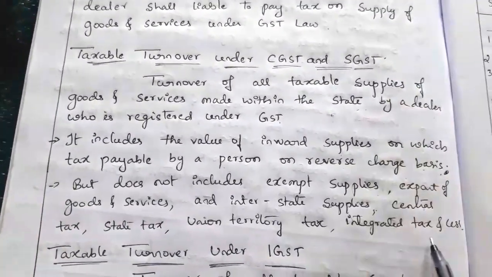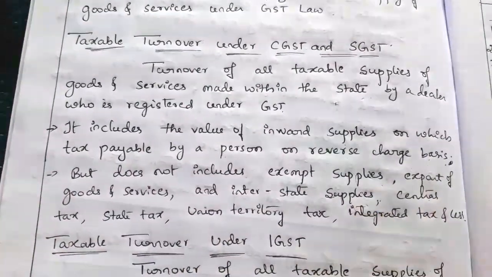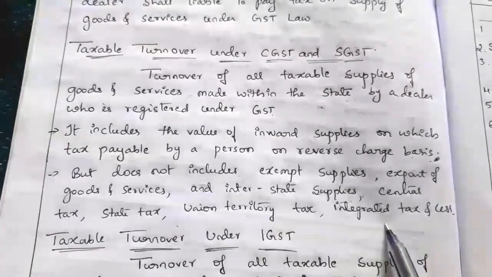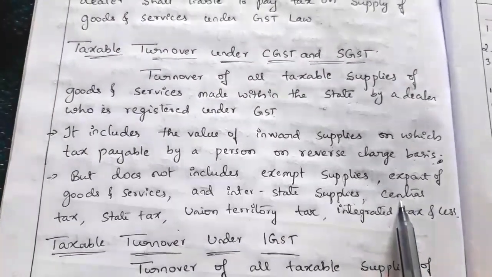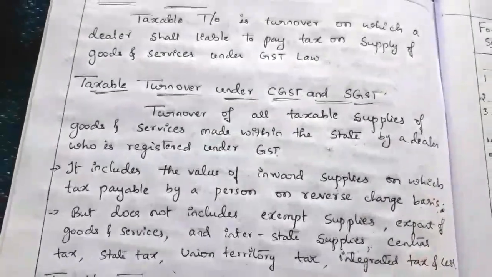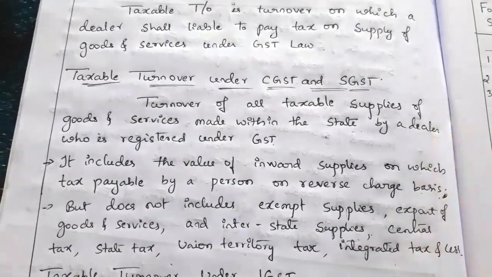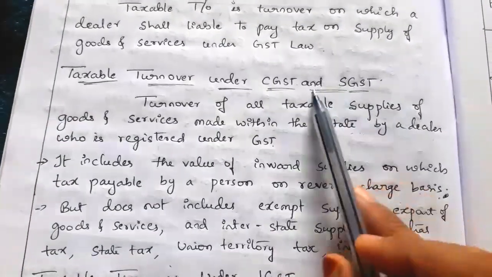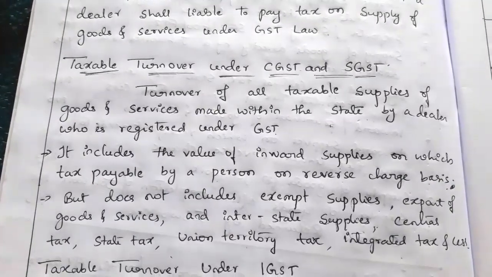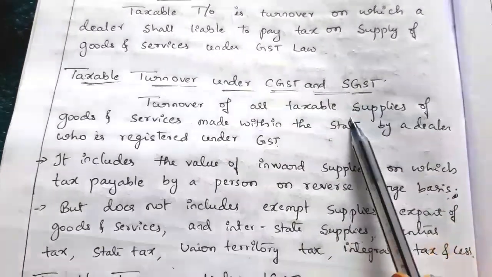Under CGST and SGST, exports are not taken, and interstate supplies also should not be taken under taxable turnover under CGST and SGST. Then central tax, state tax, union territory tax, integrated tax and cess are not part of the turnover, so they are not taken. The treatment is the same as what we learned for aggregate turnover. Taxable turnover is similar to aggregate turnover, but we have to include only the taxable supplies here. We should not include exempt supplies, zero rated supplies, nil rated supplies or non-taxable goods. We have to include only the taxable supply of goods and services.